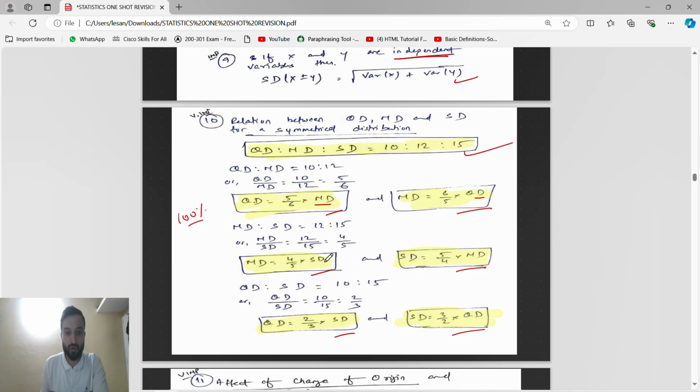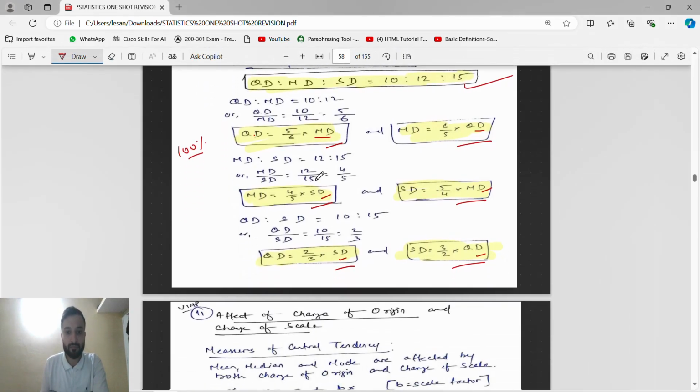Mean deviation is 4 by 5 into standard deviation. So standard deviation is 5 by 4 into mean deviation. Quartile deviation is 2 by 3 into standard deviation. Standard deviation is 3 by 2 into quartile deviation. Guys, in the exam they will give the standard deviation and you have to find the mean deviation, then you will use this formula. Or in the examination they will give the quartile deviation and you have to find the standard deviation, we will use this formula.